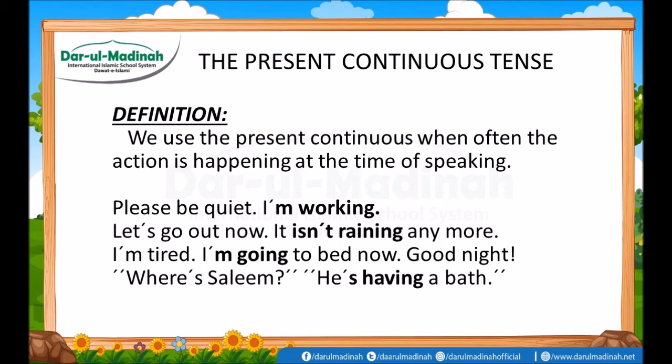I'm tired. I'm going to bed now. Good night. I'm going to bed, that means he's not gone yet, the action is continuing here. So that's why we use present continuous tense here. Where's Salim? He's having a bath. He's having a bath means the work is continuing here. So that's why we use present continuous tense.